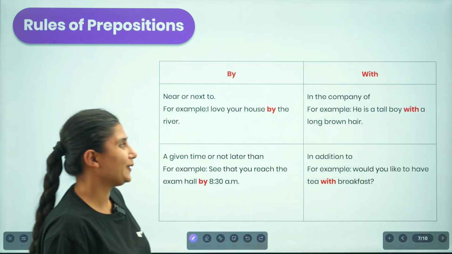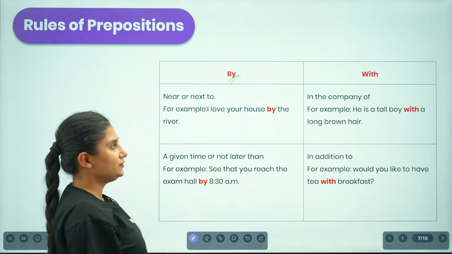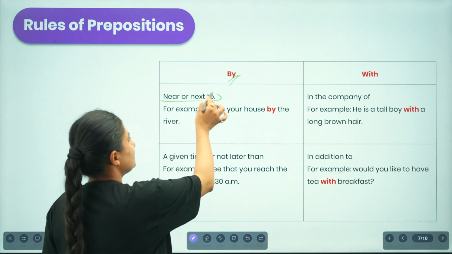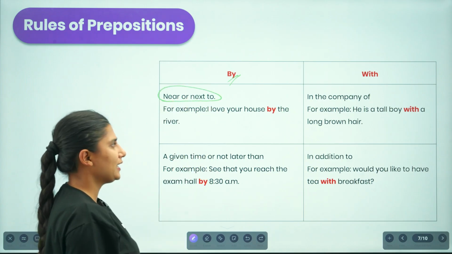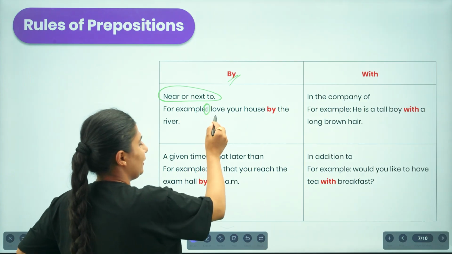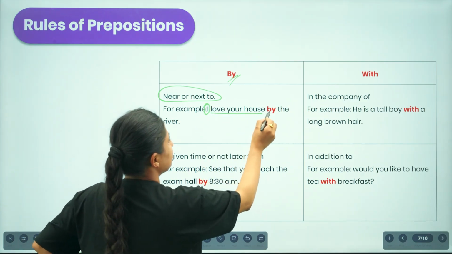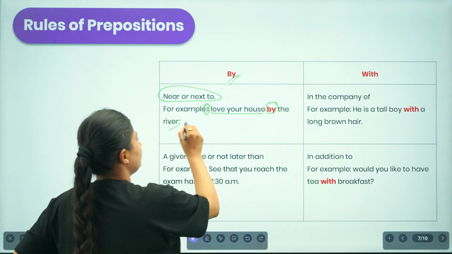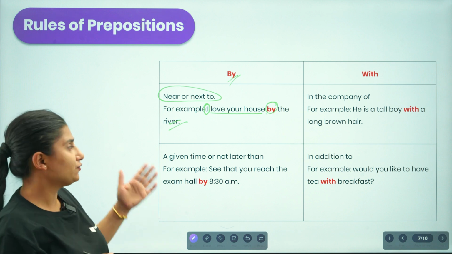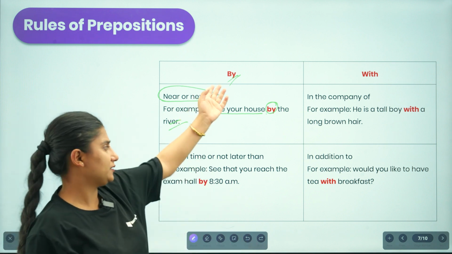Now let us talk about by and with. We use by and with in 2 different ways. We use by when we talk about something that is near or near to. For example, if the speaker says I love the house that is by the river, it is talking about a house that is near to the river area. So when we refer to a location that is near to something, we use by.